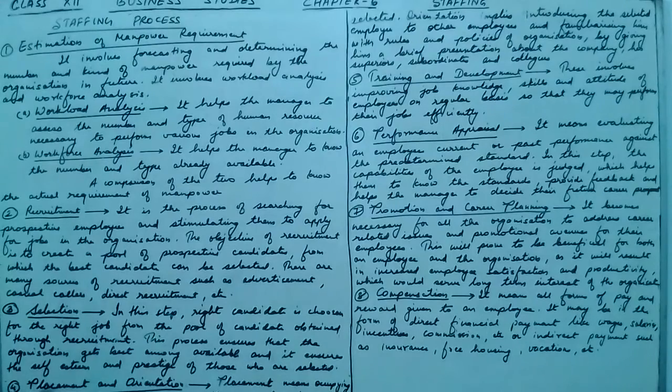Then the fourth step is placement and orientation. Placement means occupying the post or position for which the person has been selected. So after recruitment, selection is done. After selection, the post is given to the employees.